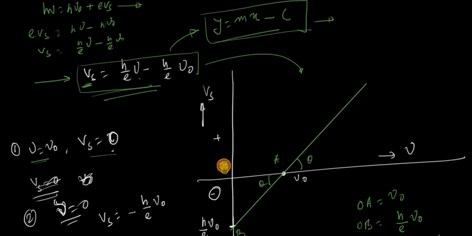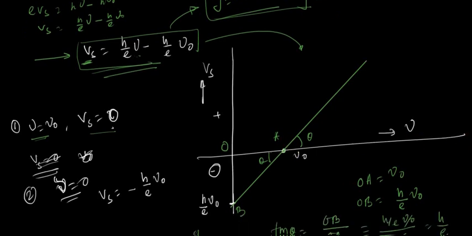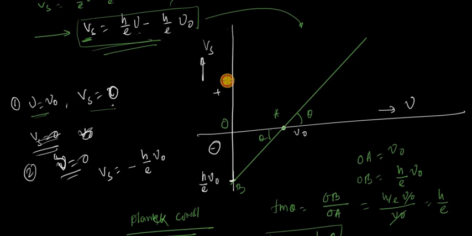For nu equal to nu 0, Vs is automatically 0. So on this line, the potential Vs is equal to 0. That is why this is nu 0, for which Vs is equal to 0. Second is nu equal to 0. Along this line, frequency is 0, X is 0, and along this line Y is 0. Y is Vs. When Vs is 0, nu is equal to nu 0. This much frequency is called the threshold frequency.